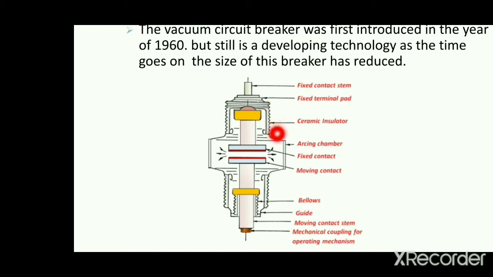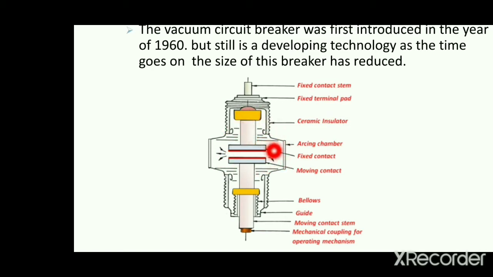Next is the ceramic insulation. On the outer side of the inlet we use the insulation known as the ceramic insulation. Next is the arcing chamber. This whole part is the arcing chamber, and in it we fill the vacuum. It is totally filled with vacuum.